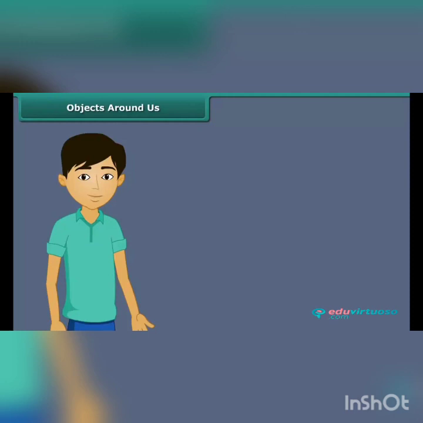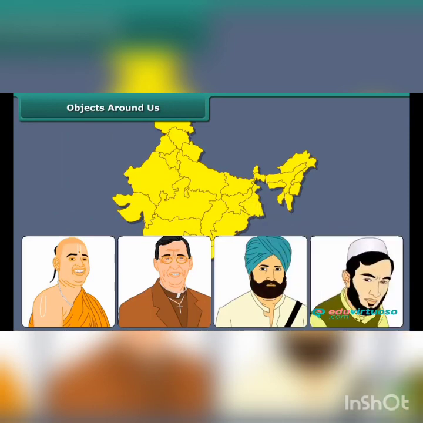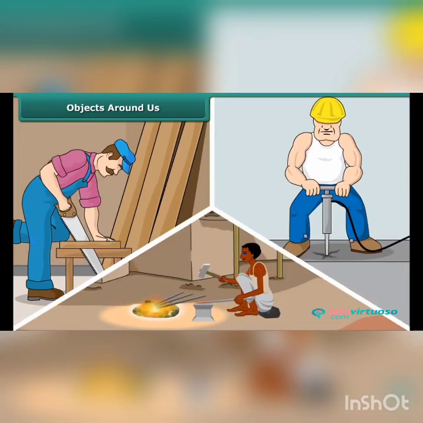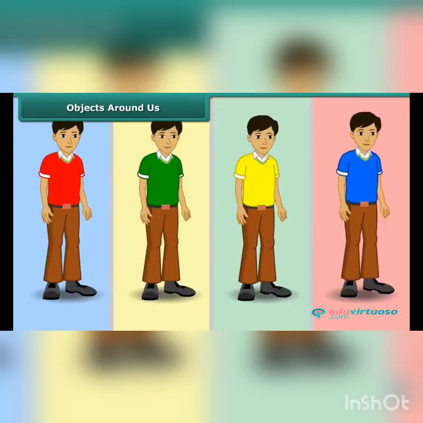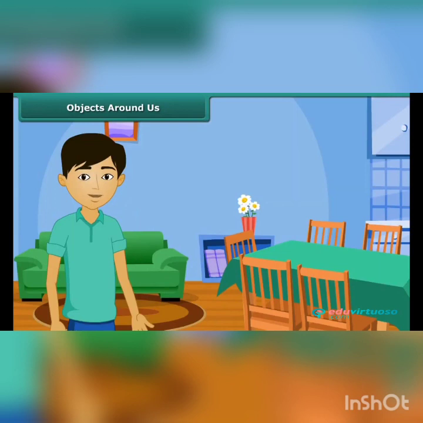Children, look around yourself. We know people of different regions speak different languages, are engaged in different professions, eat different foods and pursue different hobbies. Not only that, but we are also using a variety of materials in our daily life. For example, the clothes that we wear are of different colors like red, blue, green, yellow, etc. Containers we use for storage are of different shapes like cylindrical, conical, square, etc. The sofa set and dining table that we use in our homes are made up of wood and plastics.